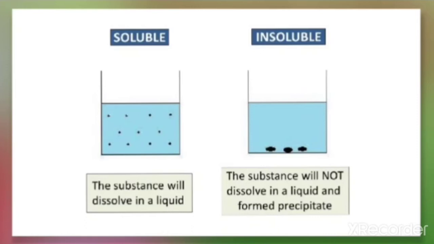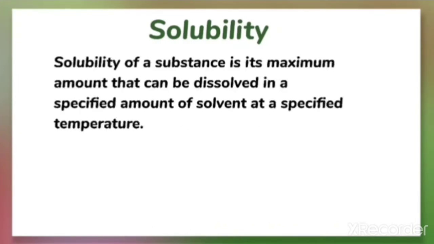So first let us discuss the definition of solubility. Solubility of a substance is its maximum amount that can be dissolved in a specified amount of solvent at a specific temperature.